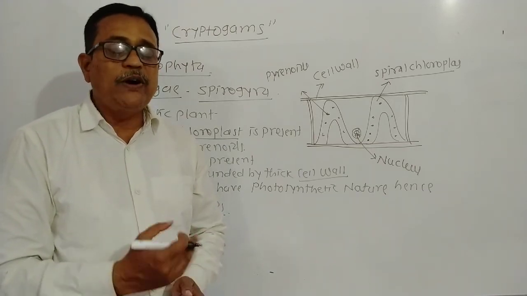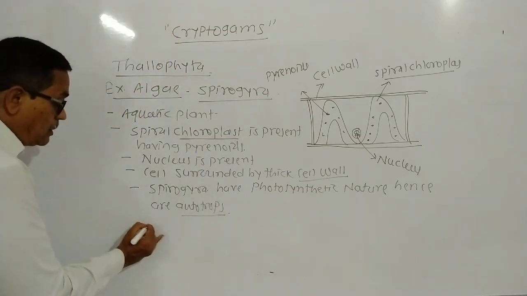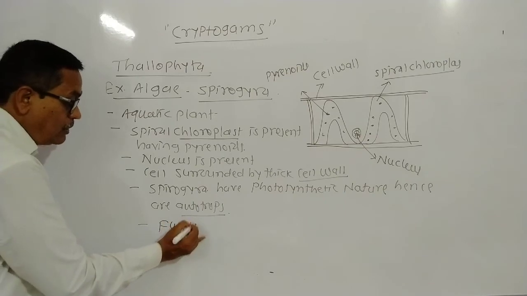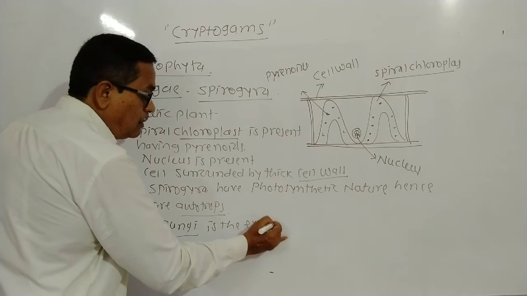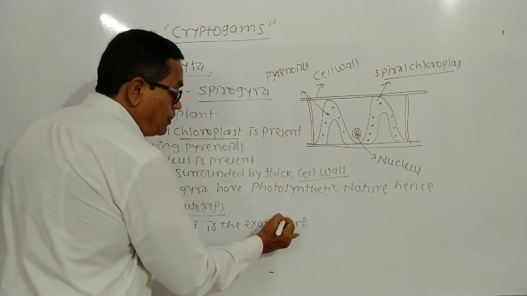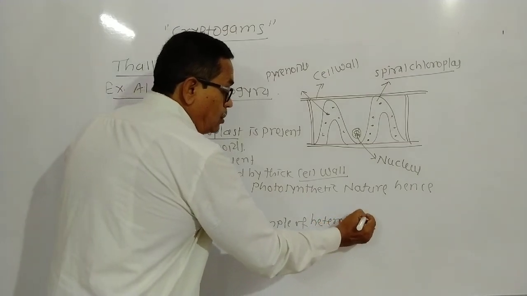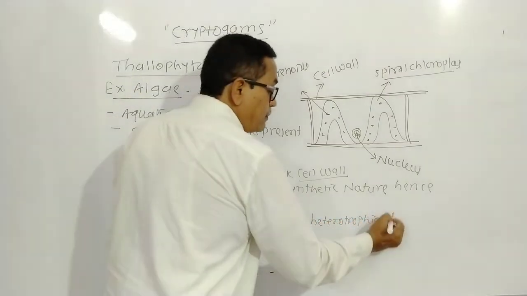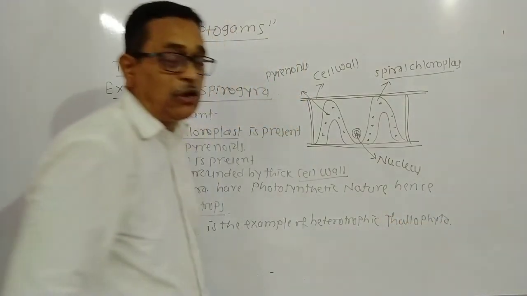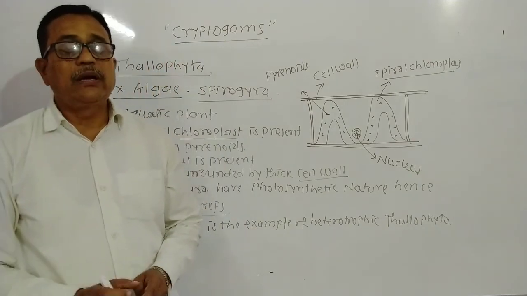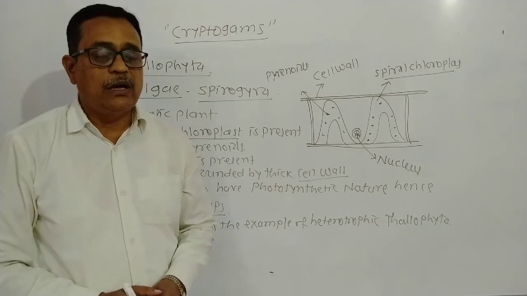Then Mucor or fungi is an example of heterotrophic Thallophyta. Fungi is an example of heterotrophic Thallophyta, because dear student, fungi do not synthesize their own food, because they do not have the green pigment chloroplast.